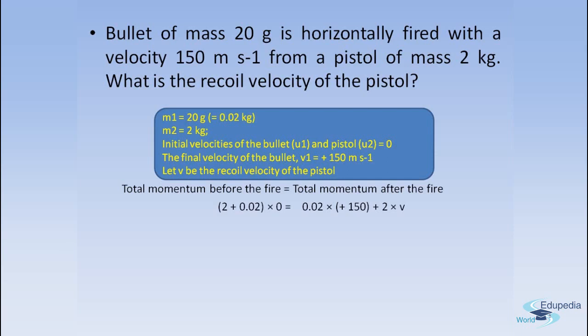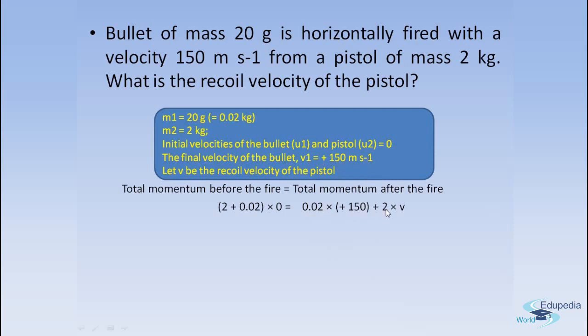Now if we substitute all these values, m1 u1 plus m2 u2, the momentum before the fire, is (2 plus 0.02), both the masses, into the initial velocity, which is 0, equal to m1 v1, that is 0.02 into 150, because v1 is 150 meters per second, right?